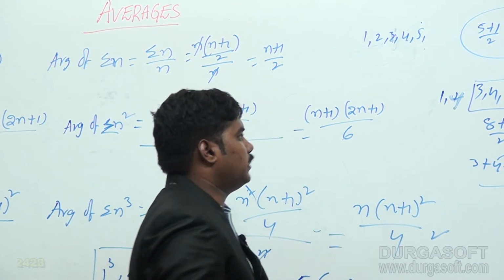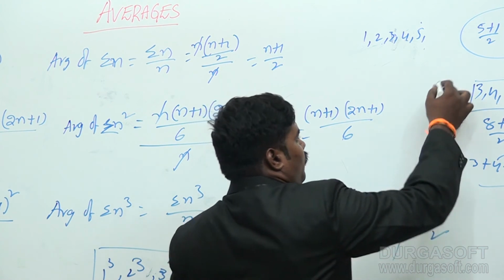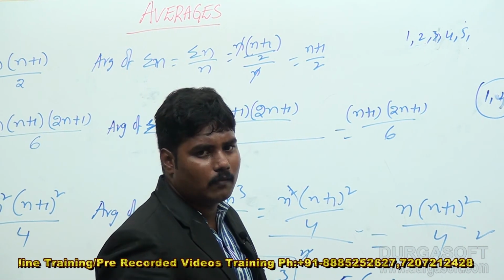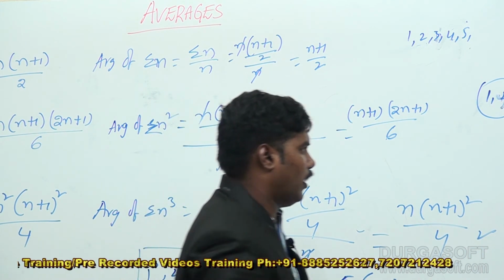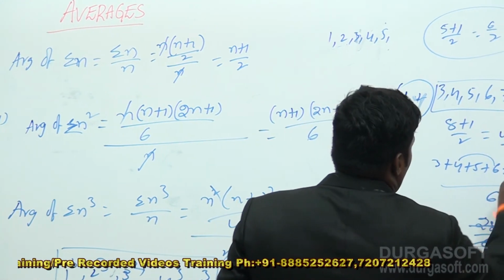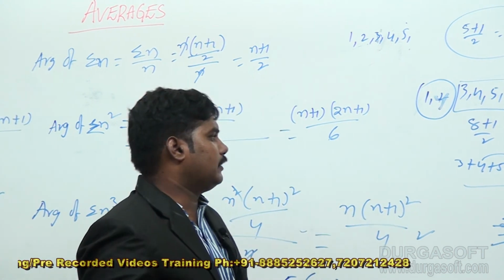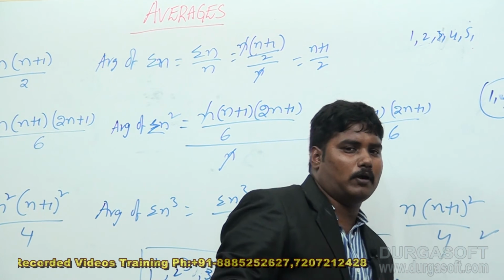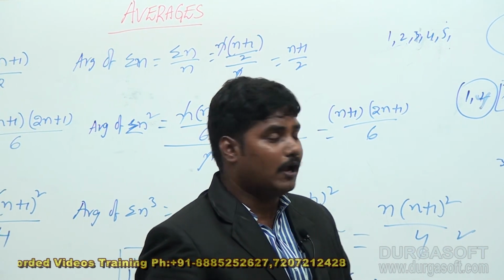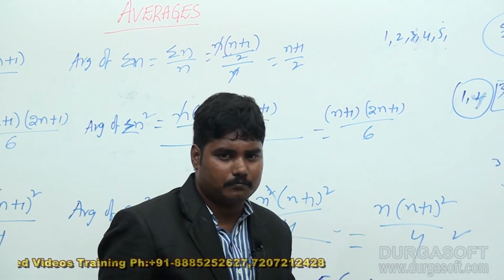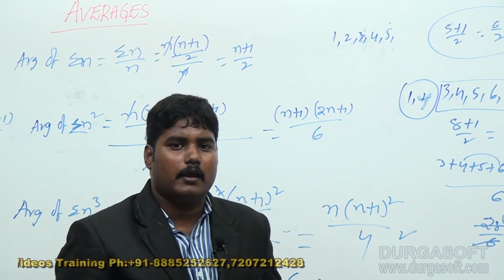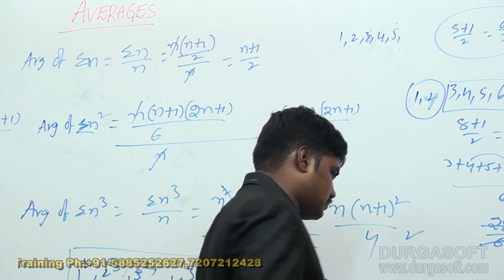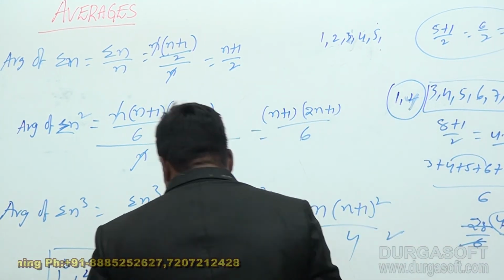So you should check it. The average of 1 plus 2 is (1 plus 2) by 2. What is the answer? 3 by 2, that is 1.5. When you subtract that from 4.5, you get the answer as 3, but not 4.666 and so on. Then how can you get the answer in this way? We have one choice. We will discuss it in the next concept. This one will be covered there.